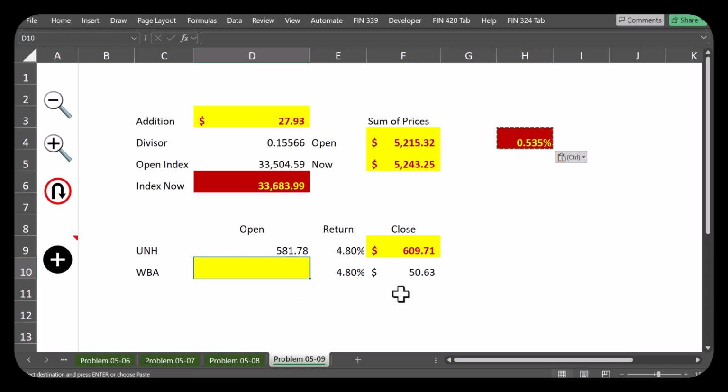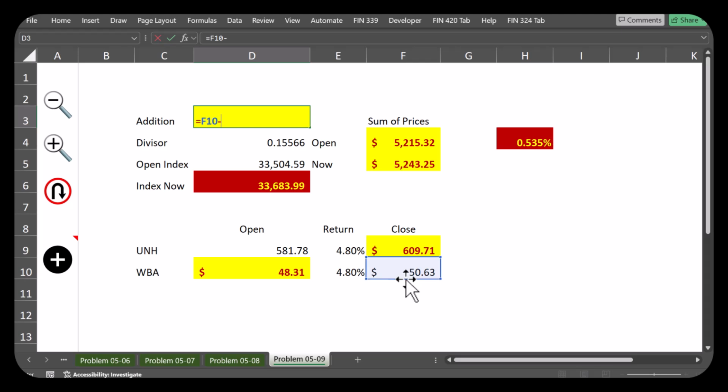Now for WBA, we know the closing price, which means I need to calculate the opening price. We're just going to reverse the process, close divided by 1 plus the rate of return. Hence, change in value is closing price minus opening price. We already have our machinery here.